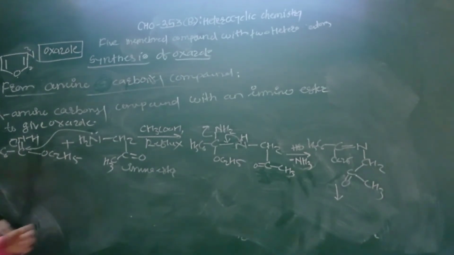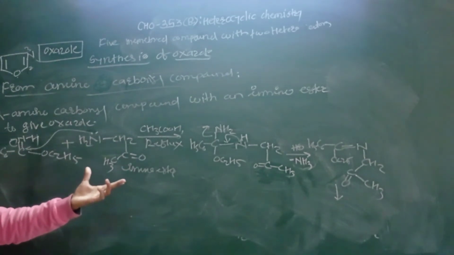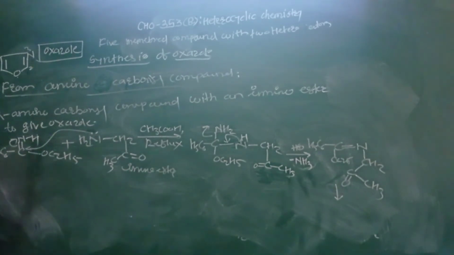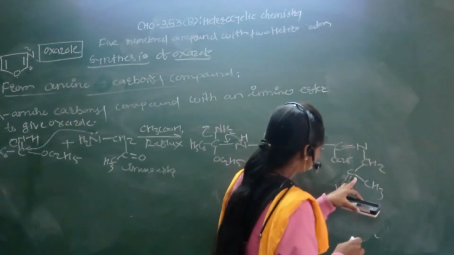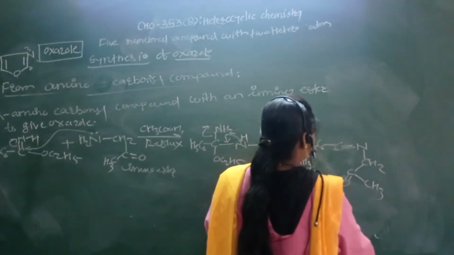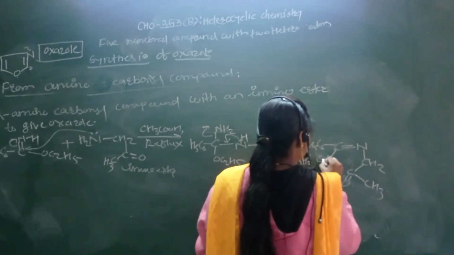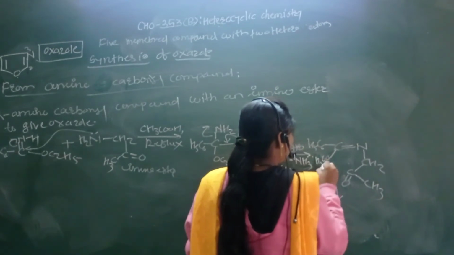In the next step we have to use the carbonyl that is present. So the lone pair of the carbonyl can attack on the electrophilic center of the carbon nitrogen double bond. Then, see here, we have to write here in this way OC2H5.